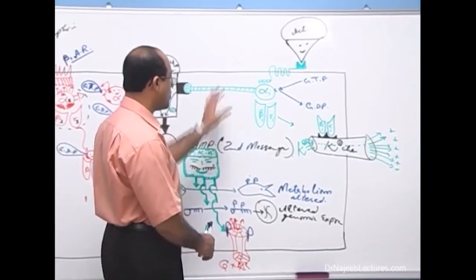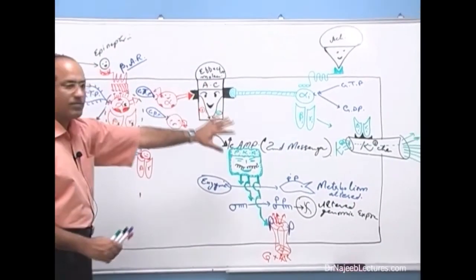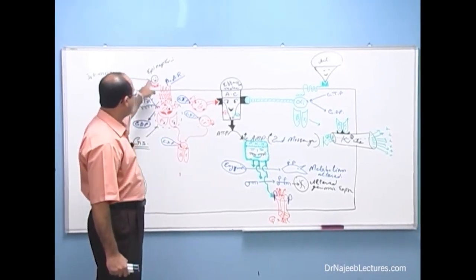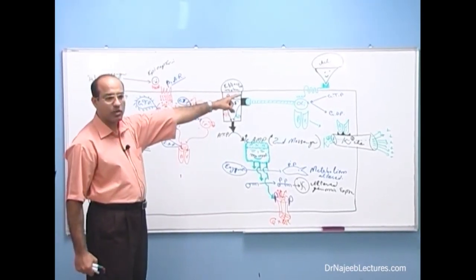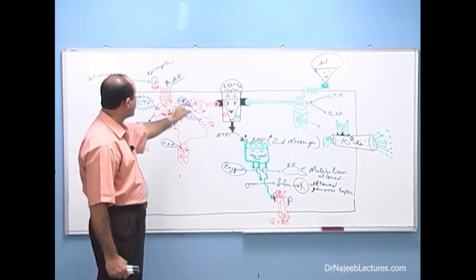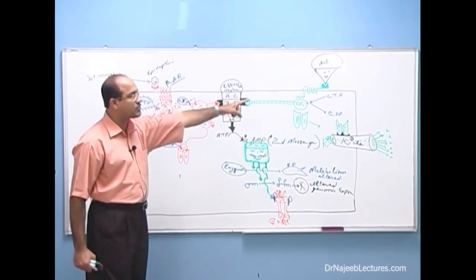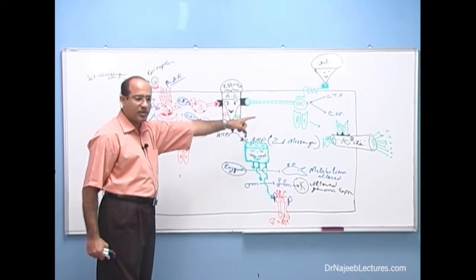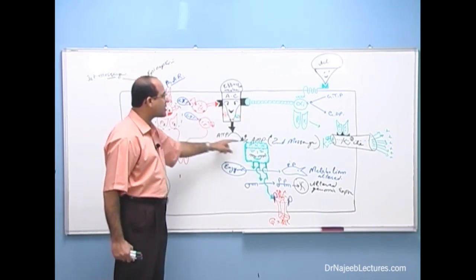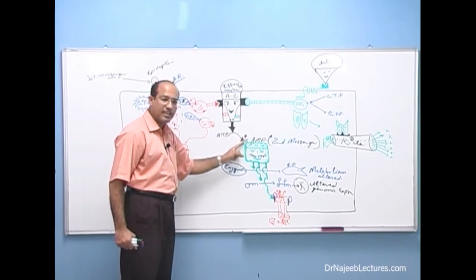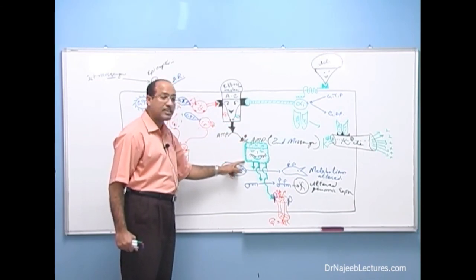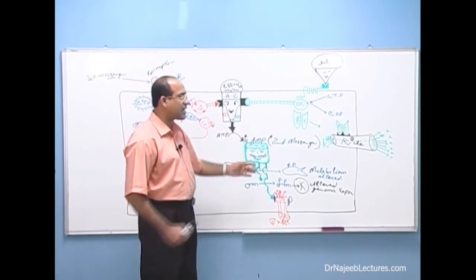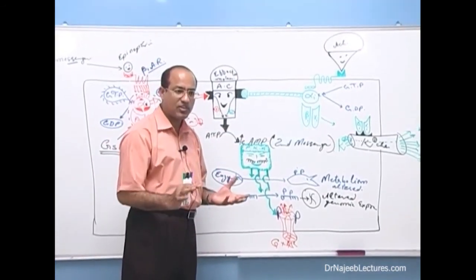If you look at the whole picture, you see that epinephrine opposes the action of acetylcholine. They oppose the action of each other. This serpentine receptor opposes the action of that serpentine receptor. G stimulatory opposes the action of G inhibitory. One is increasing cyclic AMP, the other is decreasing cyclic AMP. One is stimulating protein kinases, the other is inhibiting them. So both of them have counter-regulatory action.